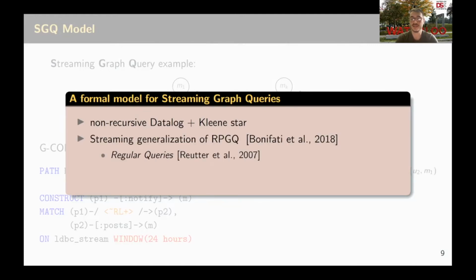This particular subset corresponds to regular queries, and our model corresponds to a streaming generalization of the regular property graph query language. And it is shown that this model subsumes existing graph query languages and is powerful enough to express queries that can be formulated in PGQL, SPARQL version 1.1, and Cypher.